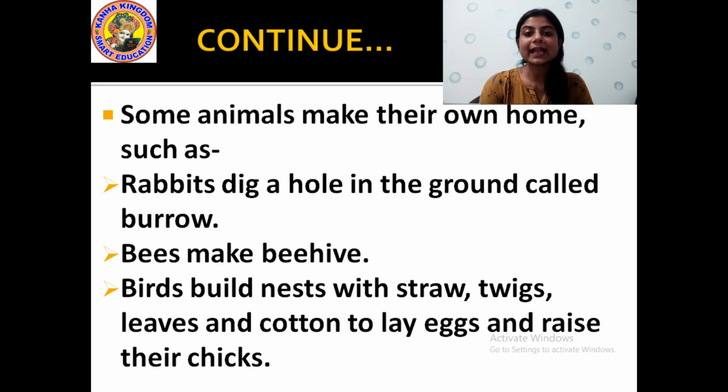If they get any kind of cotton material around, they collect it with the beak and they make a nest so that they can lay eggs and bring up their chicks, the small tiny birds, so that they can raise them. Okay, so these are some different types of homes of different animals where they live and take shelter.